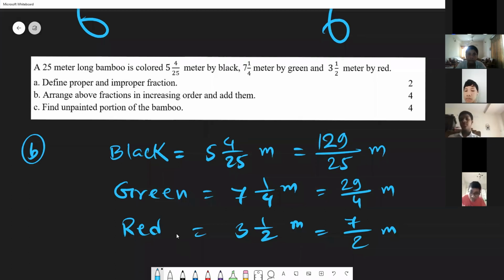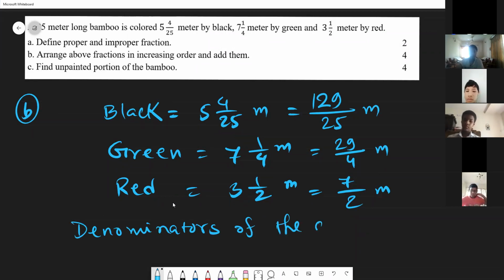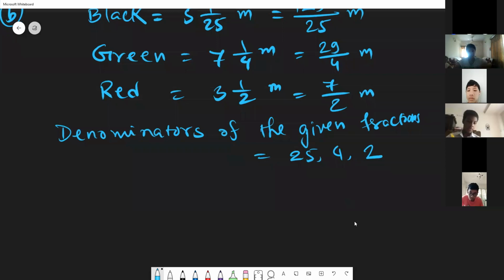So, dear students, first here denominators of the given fractions. Denominators of the given fractions are 25, 4, and 2. So now first find their LCM. What will be their LCM?